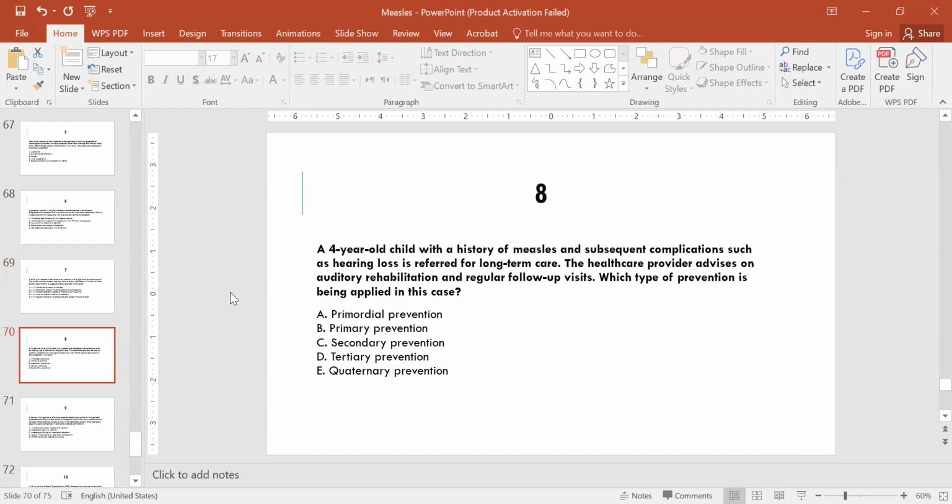Question number 8. A 4-year-old child with a history of measles and subsequent complications such as hearing loss is referred for long-term care. The healthcare provider advises on auditory rehabilitation and regular follow-up visits. Which type of prevention is being applied in this case? Option A, primordial, B, primary, C, secondary, D, tertiary, E, quaternary. D, tertiary prevention.